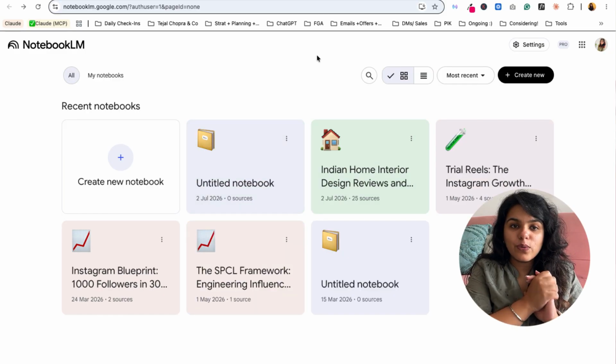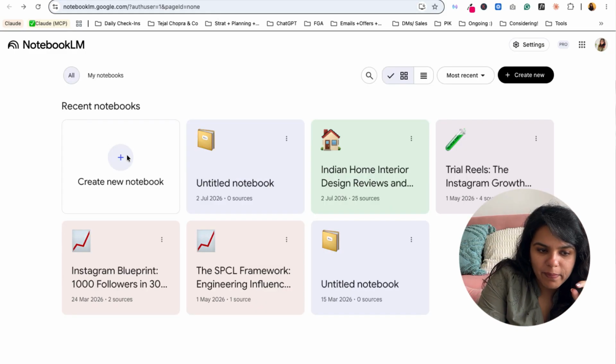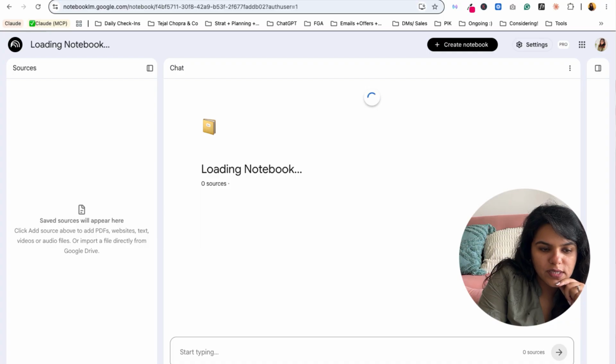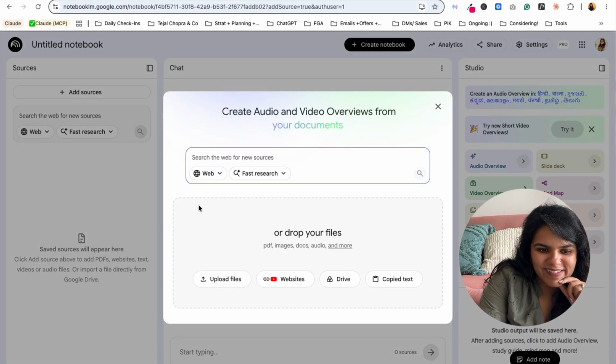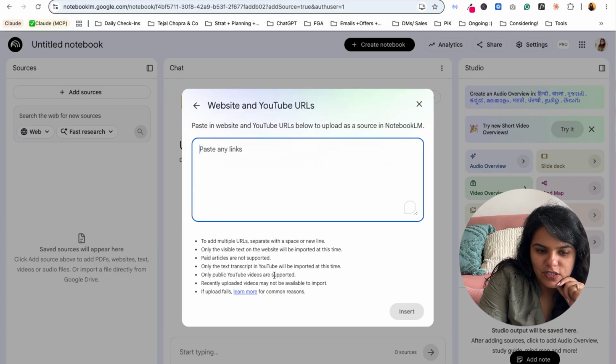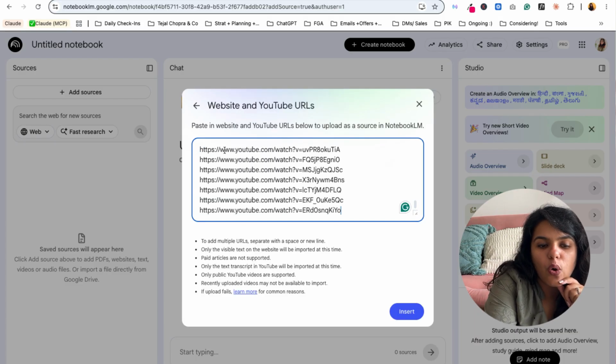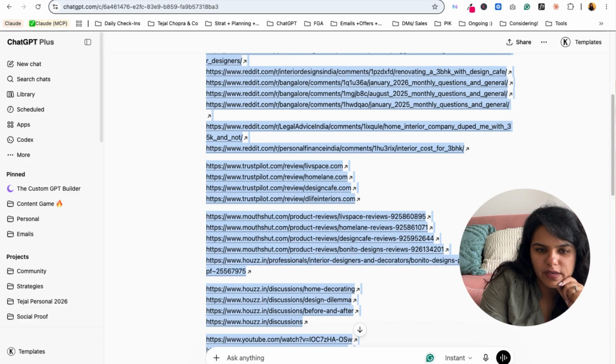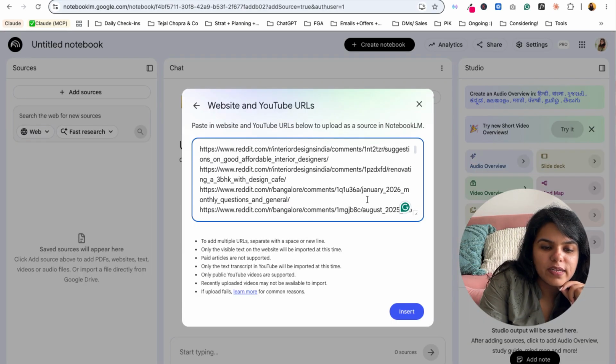Okay, so what you need to do right here is go to Notebook LM and then create a new notebook here. Once the notebook opens up, let it load. You will select links here, websites. So select this and here you have to paste all of those links. So basically what we're doing is all the links that we got from here, we just copied the links and we have to then input all the links right here.